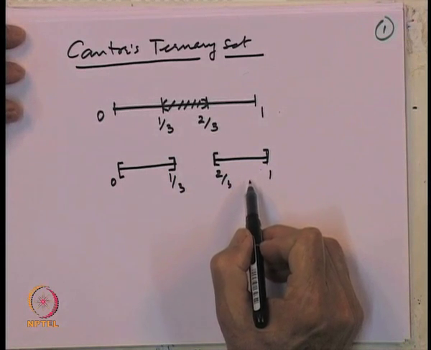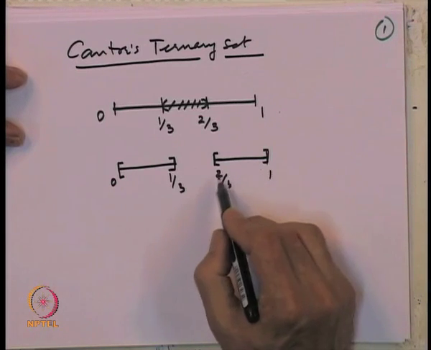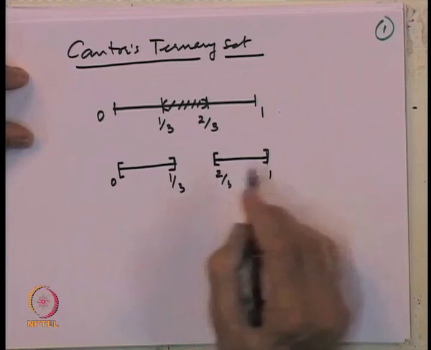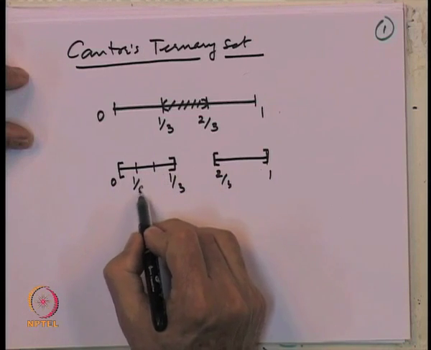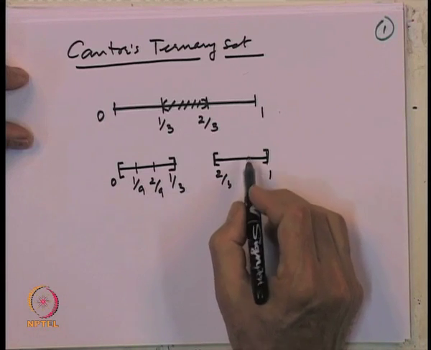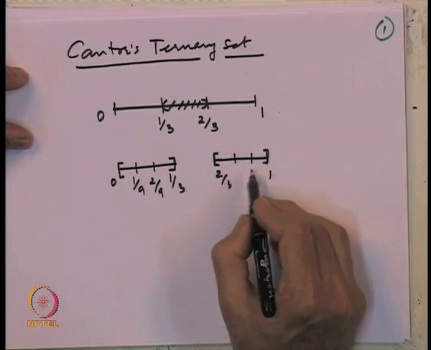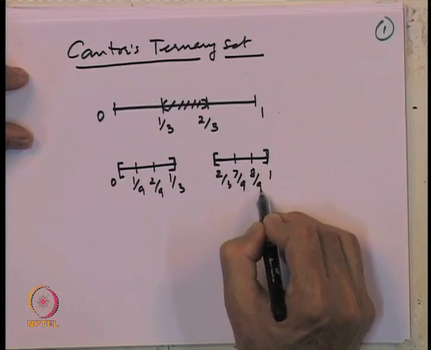And now, we repeat that process again with these 2 sub intervals. From each of these sub intervals, remove the middle 1/3 portion. That is 1 by 9, 2 by 9, and here the middle 1/3 will be 7 by 9 and 8 by 9.